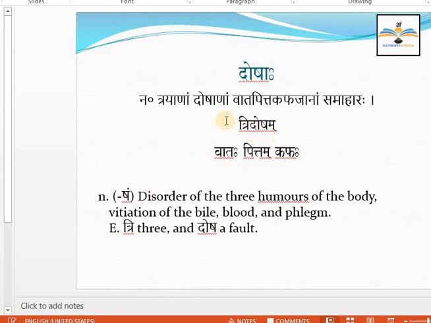You can say it is dvigu samas. Which samas is it? Dvigu samas, where the first word is a number and the second word is a noun. Disorder of the three humors of the body, vitiation of the bile, blood and phlegm, is called these three doshas. Three and dosha.